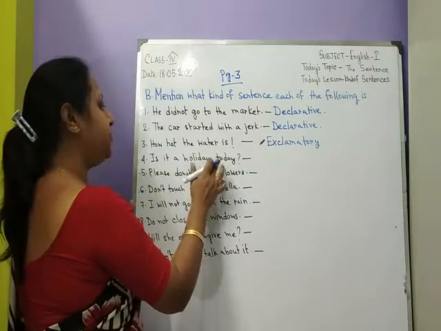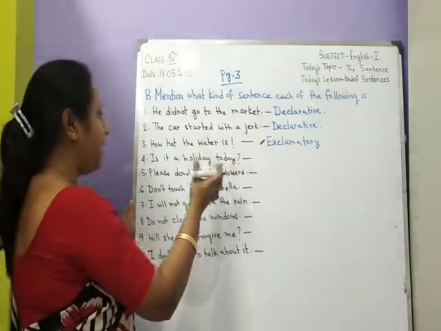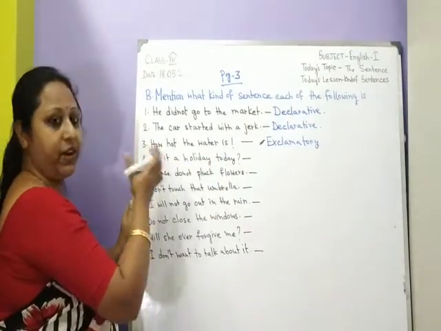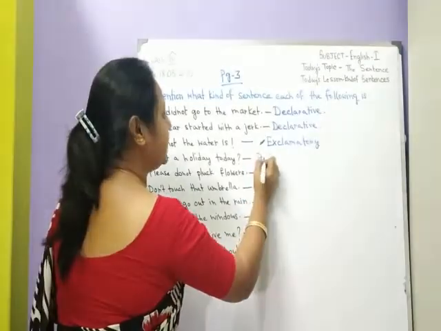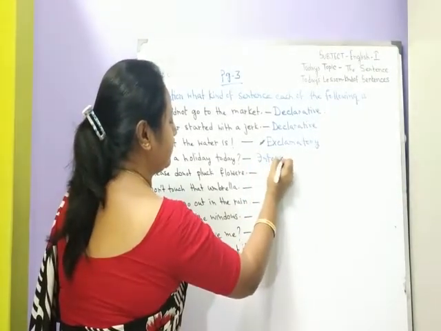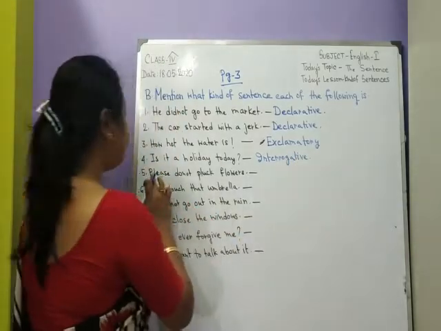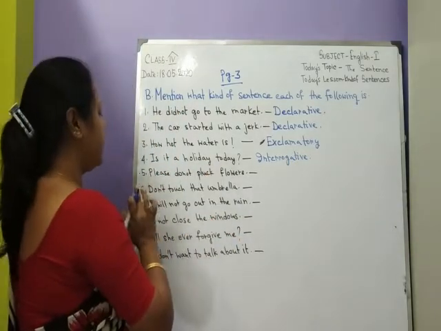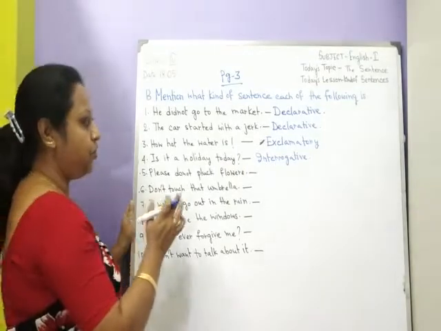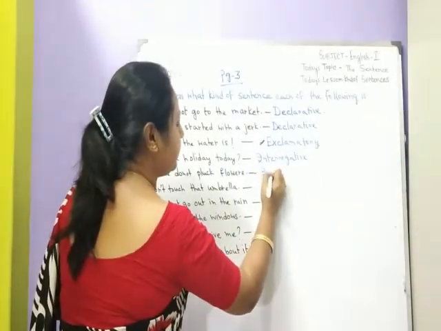Is it a holiday today? There is a question mark and it is also asking a question. So it is an interrogative sentence. Please do not pluck flowers. Here there is a request. So it is an imperative sentence.